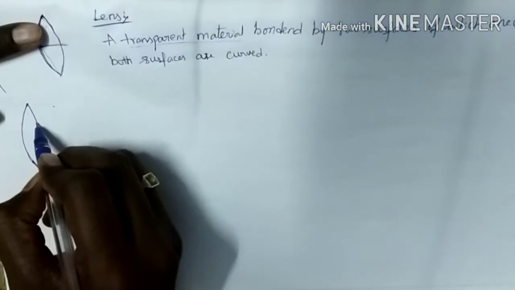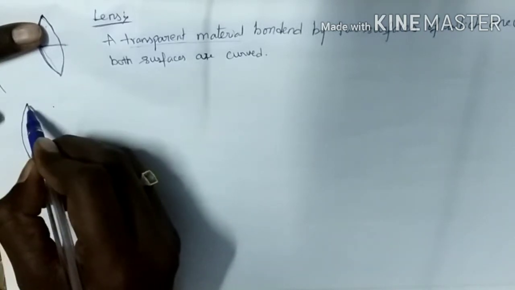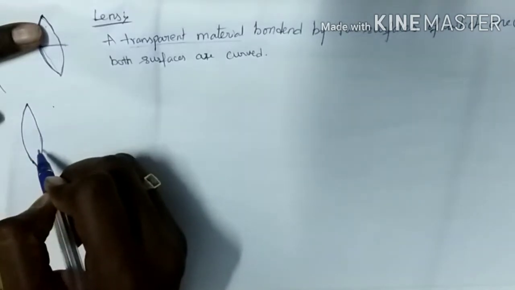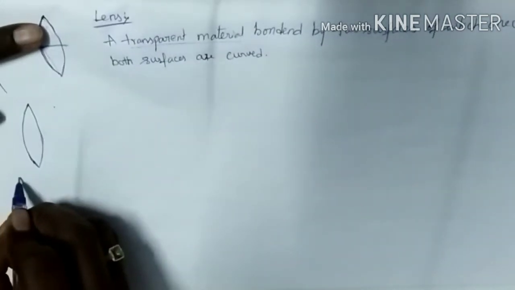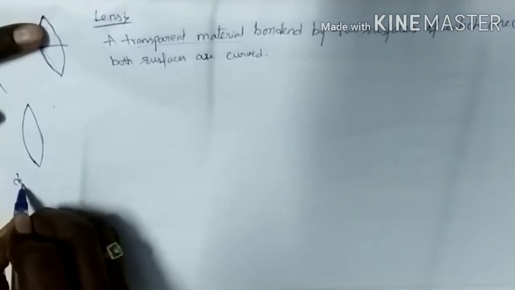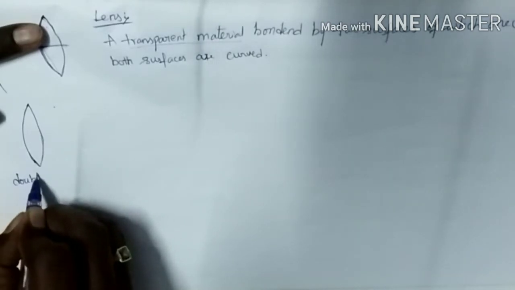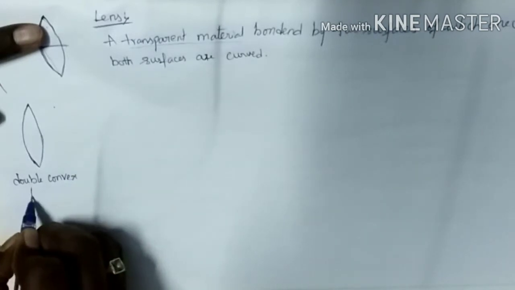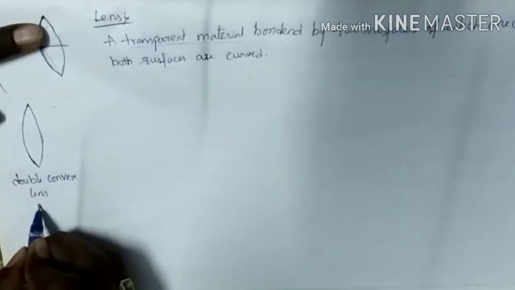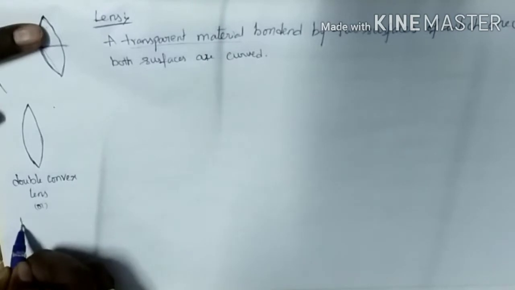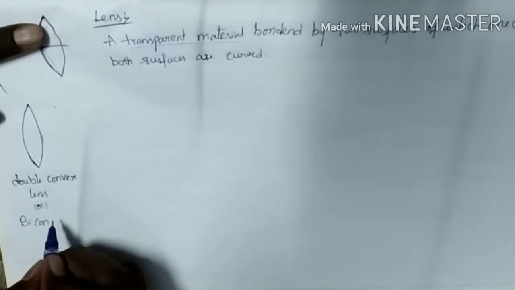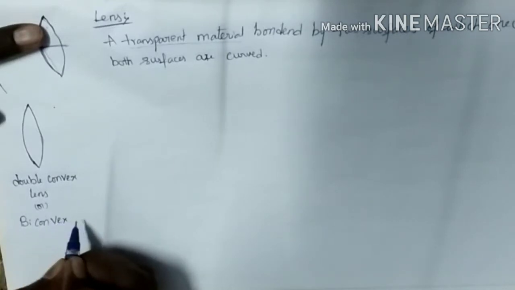Such a lens we call a double convex lens, or a biconvex lens.